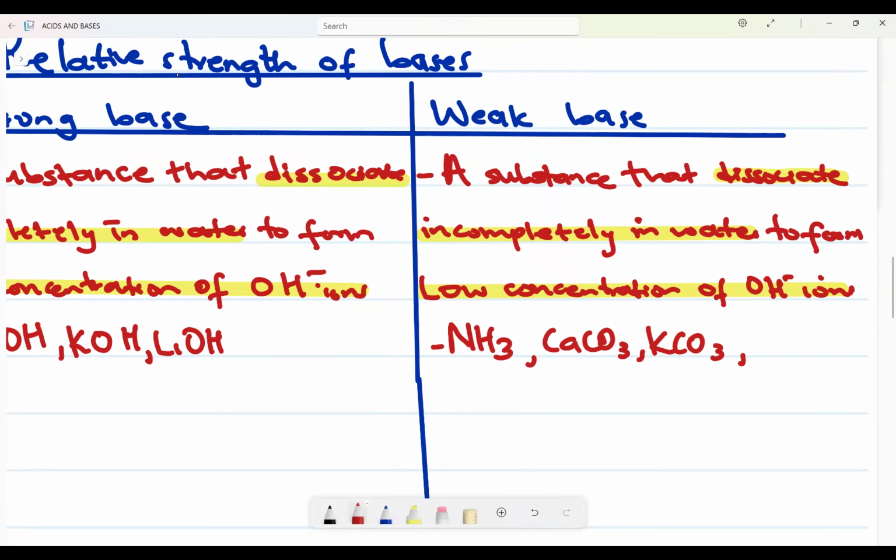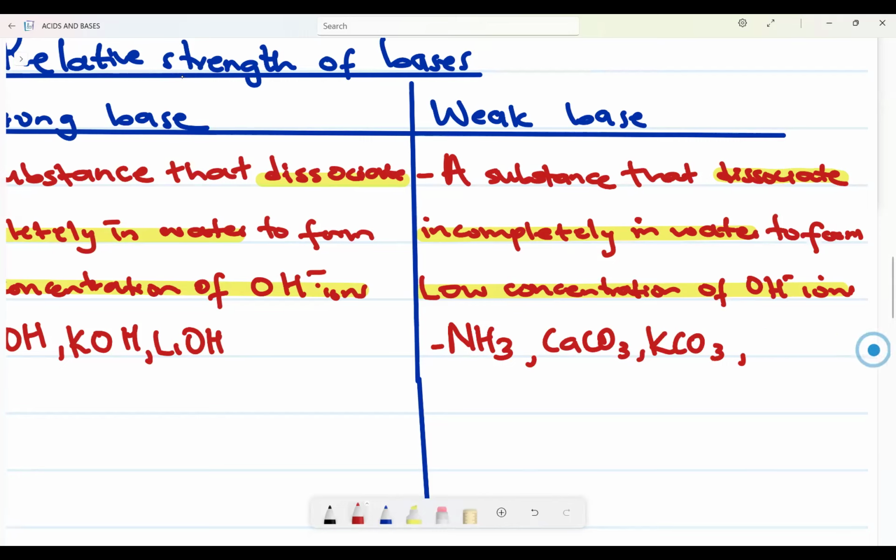What is this? NaHCO3, sodium hydrogen carbonate. I don't know. But yeah, these are common ones. I cannot even see here. I wrote NaOH. Let me see. NaOH.